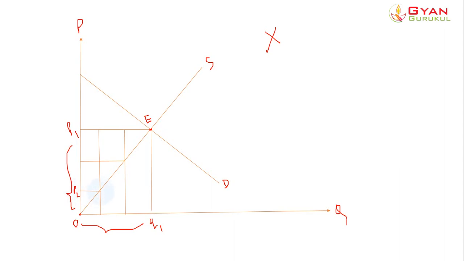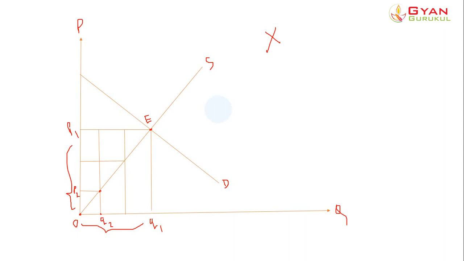We draw a line horizontally and see where it meets the supply curve, at this point, and we get that at OP2 price the producers are actually producing, and how much they are producing, say OQ2. So even at a price which is less than OP1, the producers are willing to produce a certain amount, OQ2, right?